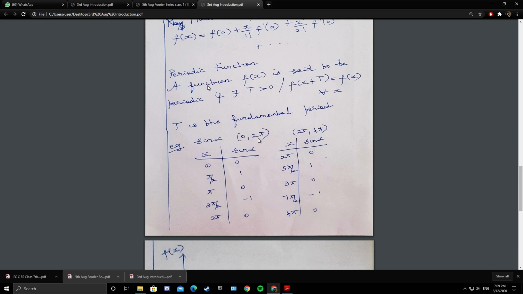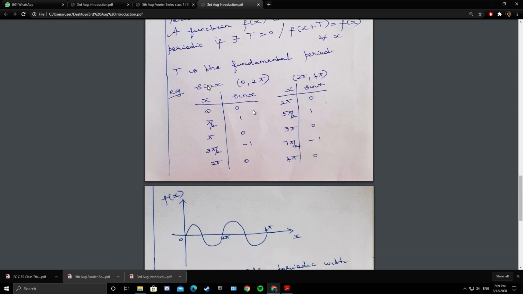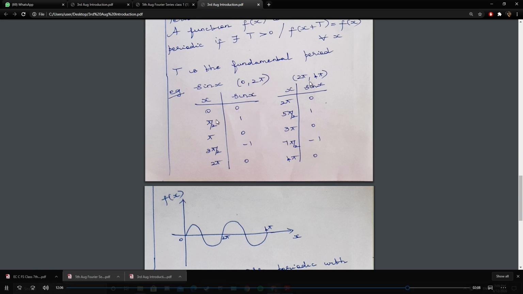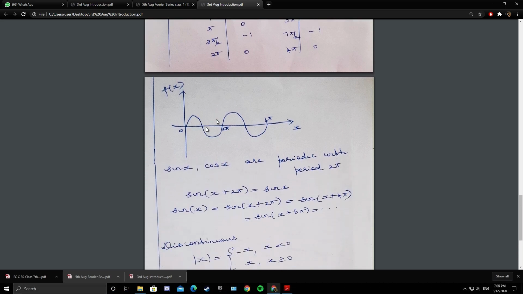So the length of this interval is 2 pi minus 0, which is 2 pi. The length of this interval is 4 pi minus 2 pi, which equals 2 pi. So the values of the sine function repeat for every interval of length 2 pi. The values are the same from 0 to 2 pi and from 2 pi to 4 pi. So sine function is periodic with period 2 pi. The pattern of the graph from 0 to 2 pi is the same as the pattern from 2 pi to 4 pi. So sine of x plus 2 pi is sin x. So sin x is periodic with the period 2 pi.